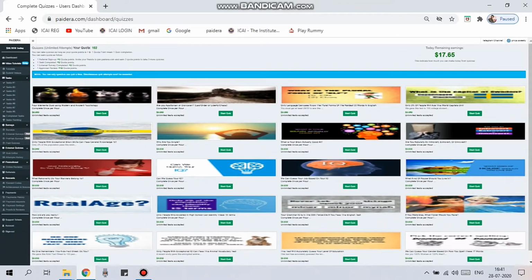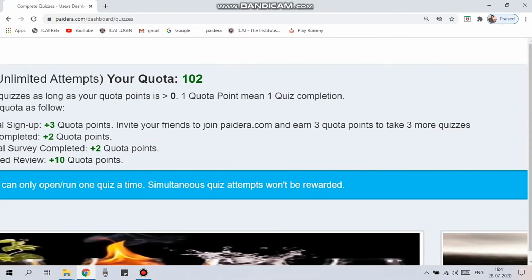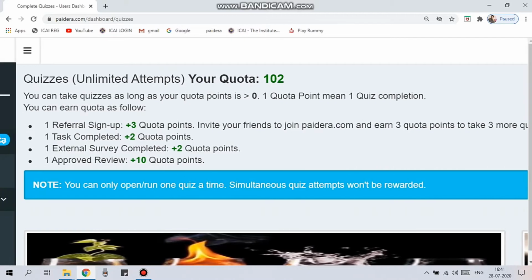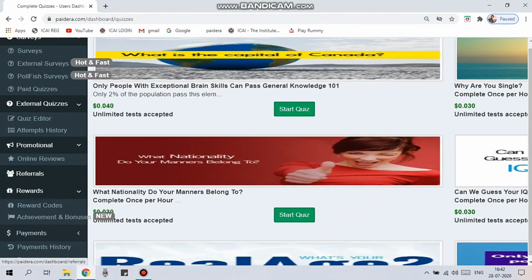First, I'll explain the importance and purpose of quota point. By doing quiz you can earn dollars. For doing quiz you should have quota point. You will lose one quota point per one quiz. This is the procedure, and you can earn quota point through 4 ways. The first way is referral sign up, the second way is task complete, the third is external survey, and the fourth is online review. These are the 4 procedures to earn your quota points.